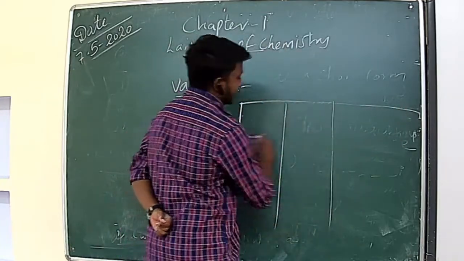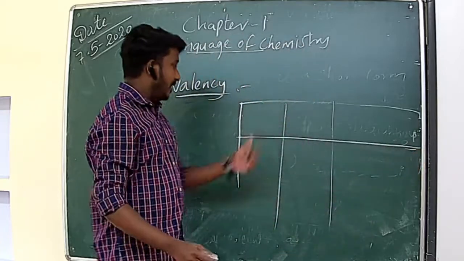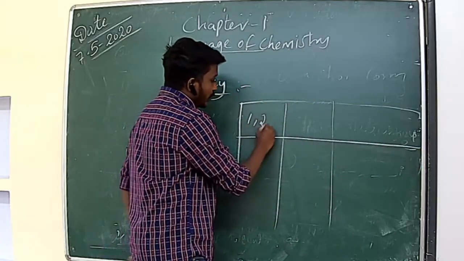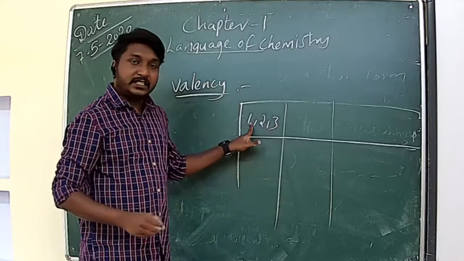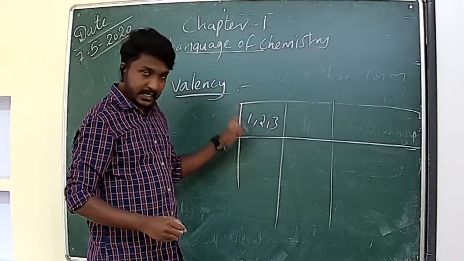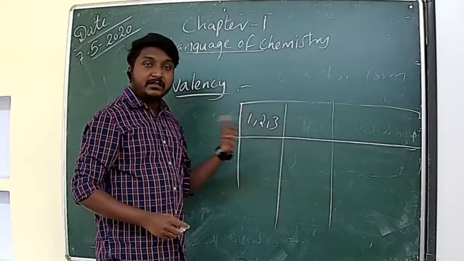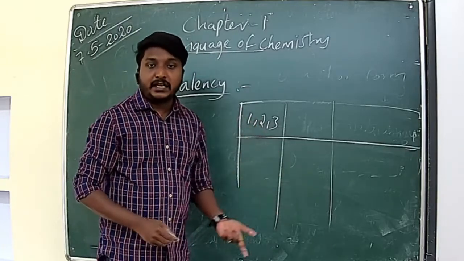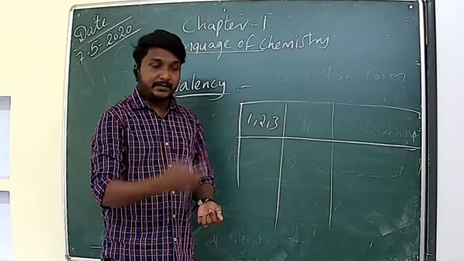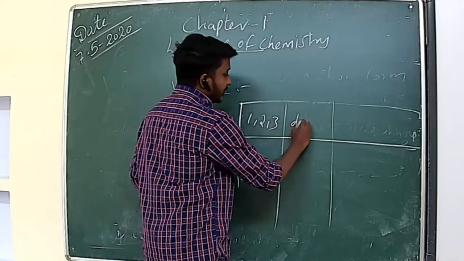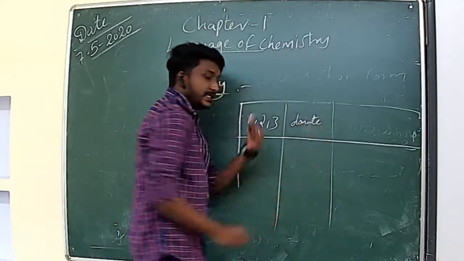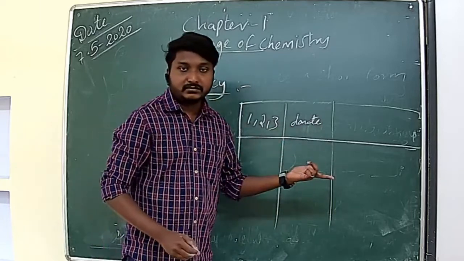Suppose the elements or the atoms have 1, 2, or 3 electrons in the valence shell. Atoms having 1 or 2 or 3 electrons in the valence shell have a tendency to donate the electron. For what? To attain stability. So they will donate the electron to attain stability. It is easier to donate than to accept.